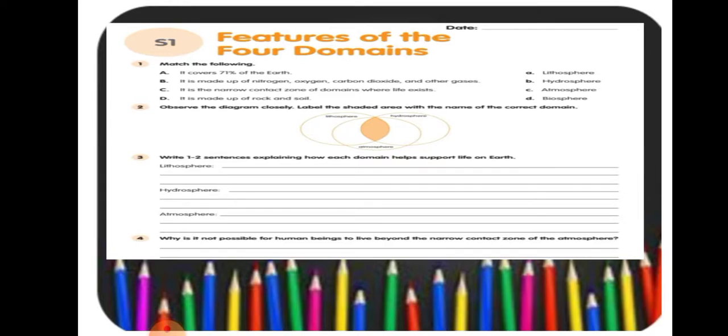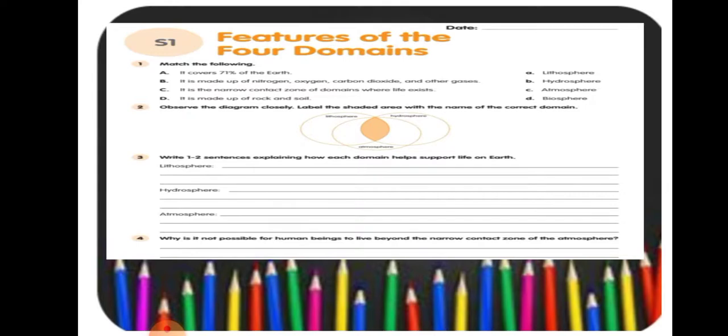Now question number 3. Write 1 or 2 sentences explaining how each domain helps to support life on Earth. Lithosphere: the lithosphere provides a solid surface of land for human beings to grow crops, build houses, and carry on daily activities.